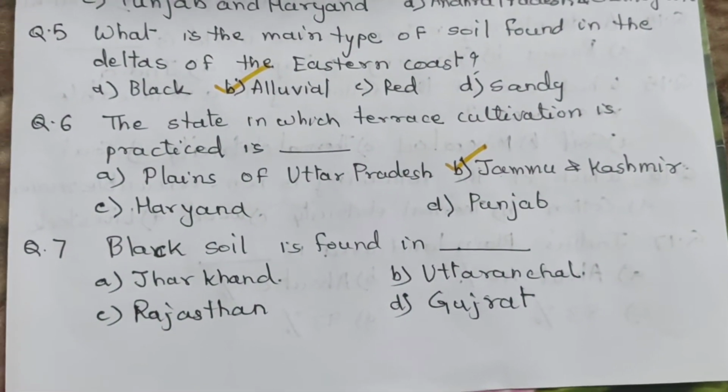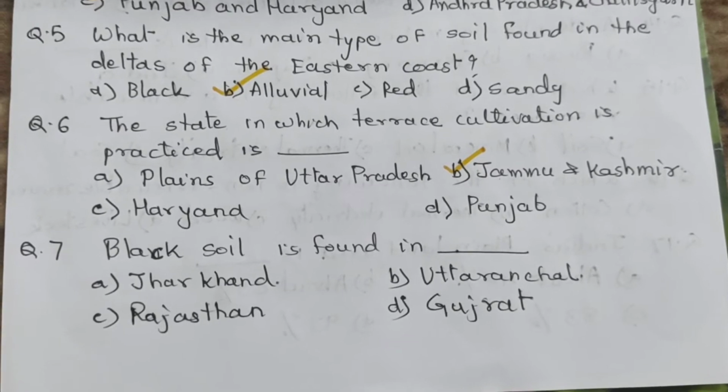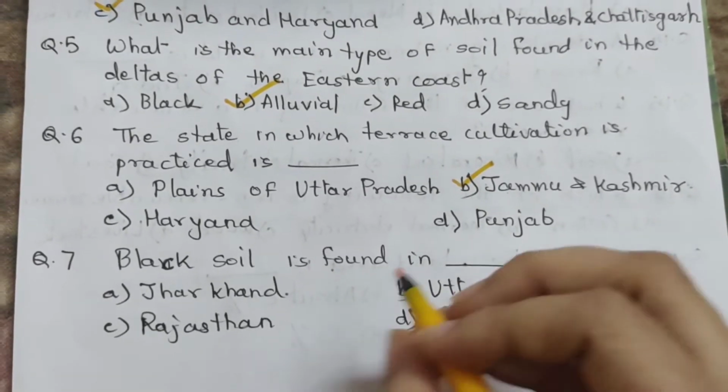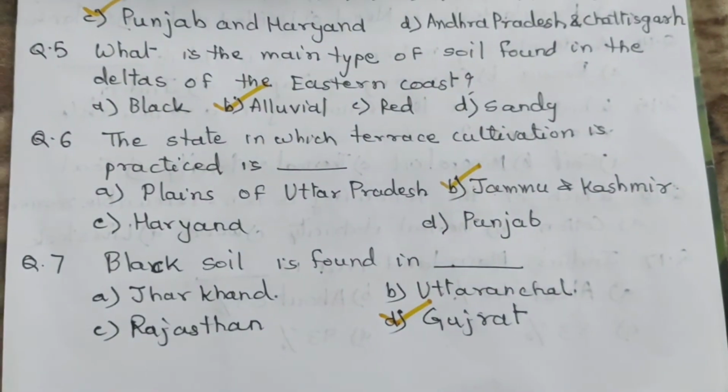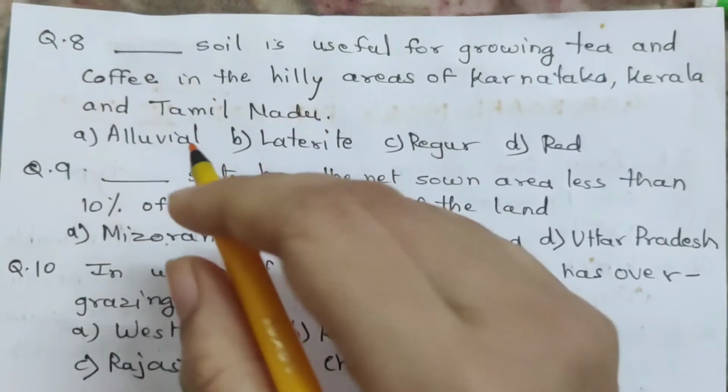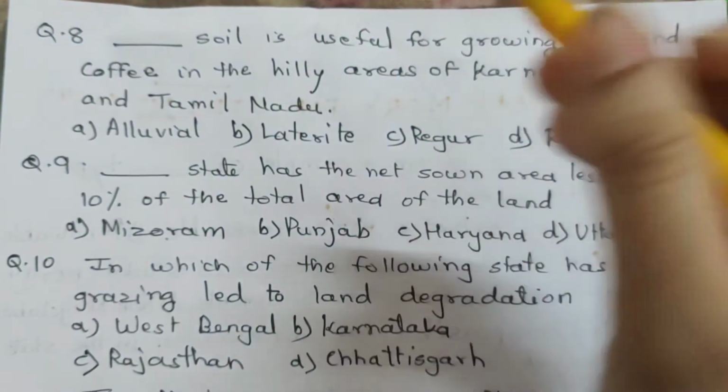Question 7. Black soil is found in dash. A. Jharkhand. B. Uttaranchal. C. Rajasthan. And D. Gujarat. Answer is D. Gujarat.